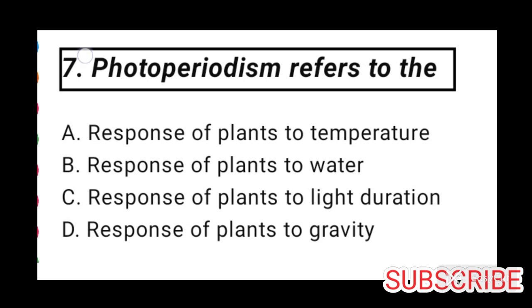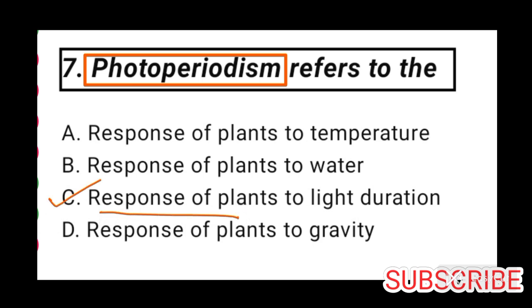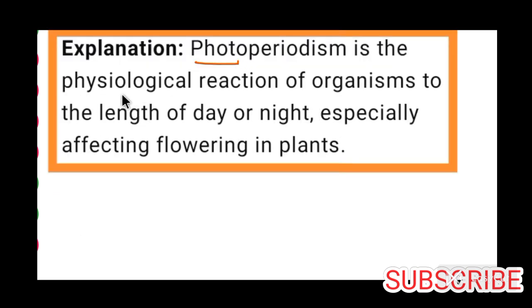Now come to question number 7. Photoperiodism refers to... So plants can sense light and dark. So option C is correct for question number 7. Responses of plants to light duration is photoperiodism. Photoperiodism is the physiological reaction of organisms to the length of day or night, especially affecting flowering in plants.